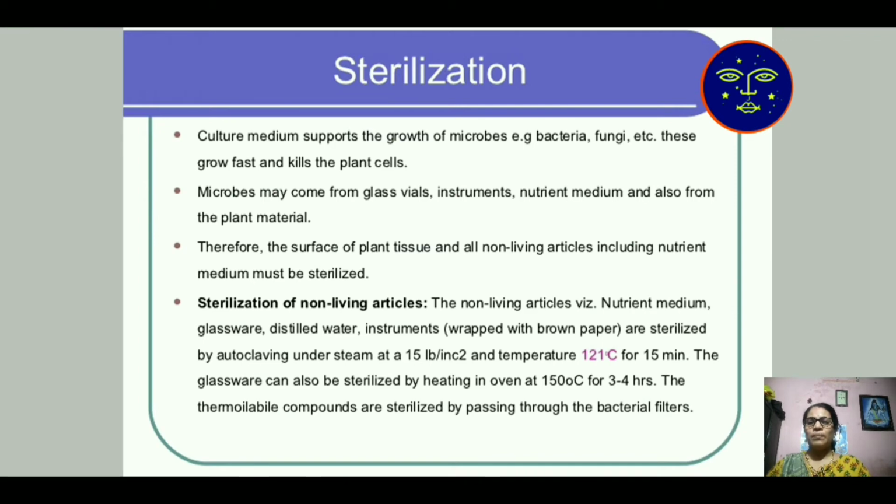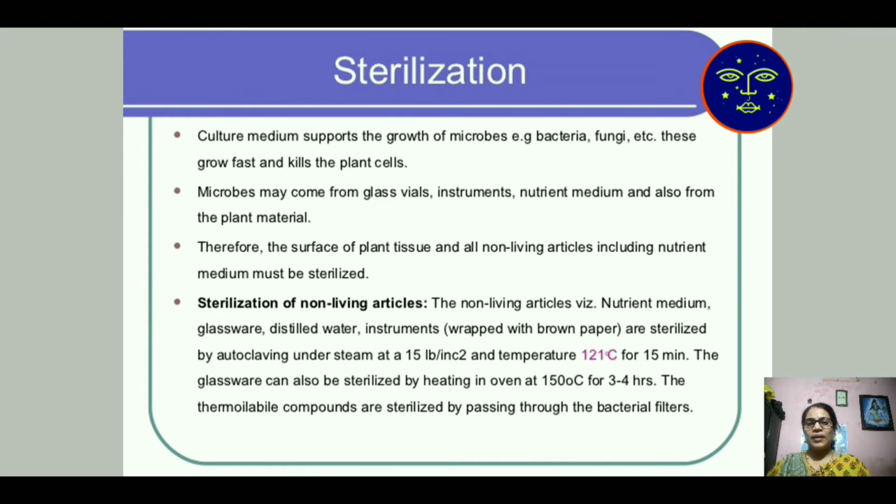Sterilized means 100% microbe free. Sterilization of non-living articles such as nutrient media, glasswares, distilled water and instruments is done in a machine known as an autoclave, in which 15 lb pressure per square inch and a temperature of 121 degree centigrade is maintained.